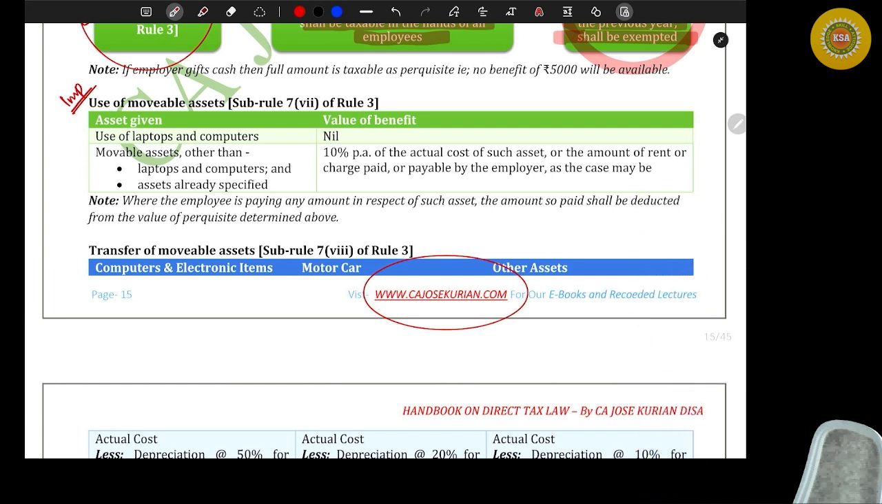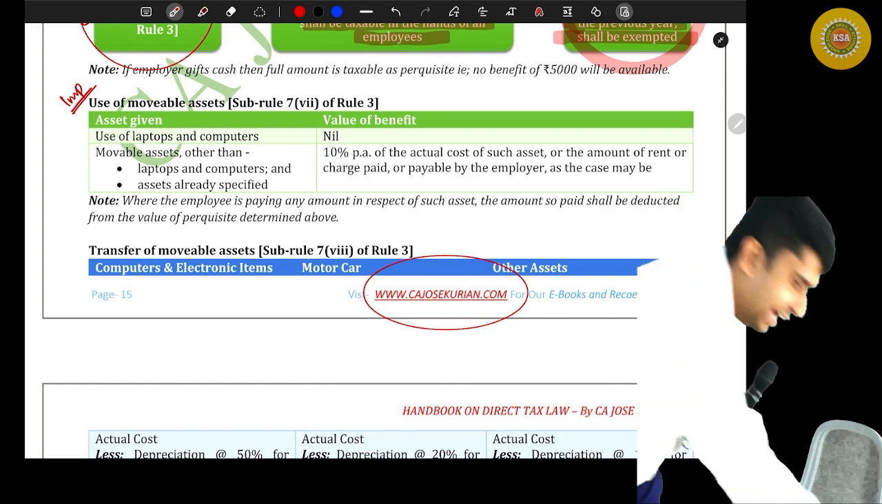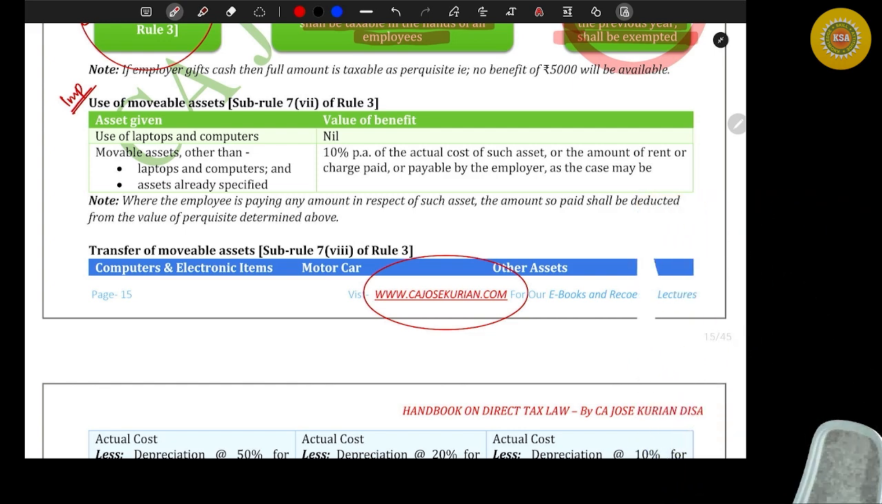Yes. So listen, where were we? Use of movable assets. This thing you have to be careful. Use of movable asset means what? A common sense. I'm giving this asset to you. You can use it. Once you resign, you have to give it back to me. I'm not giving you the ownership. I'm only allowing you to use it. Are you with me?